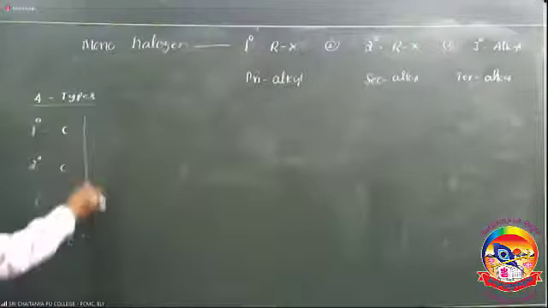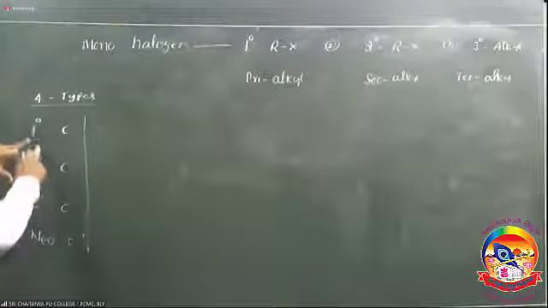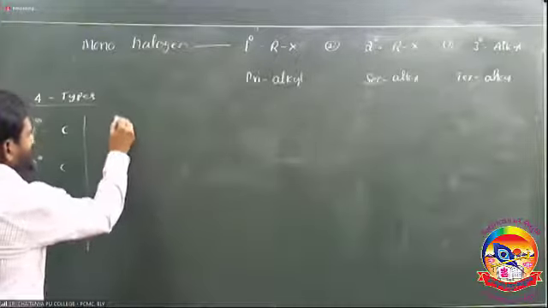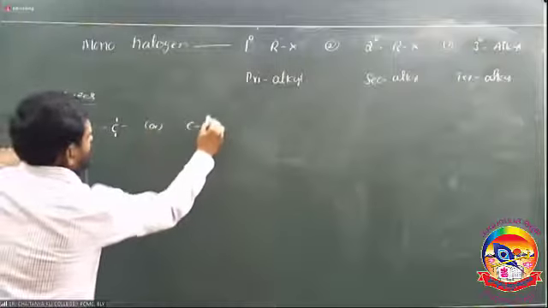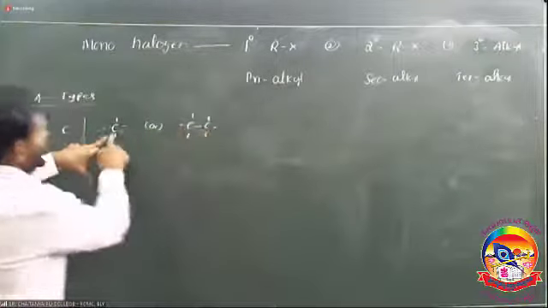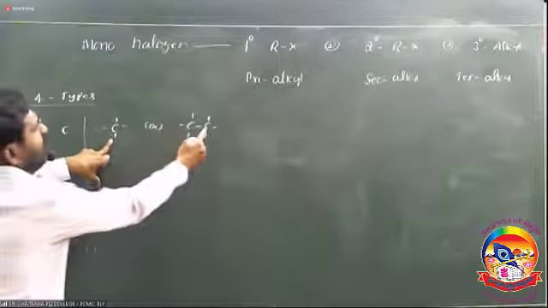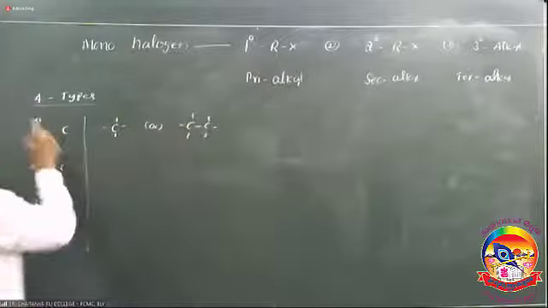Primary carbon means the carbon which is attached with no other carbon, an isolated single carbon, or attached with only one other carbon atom. It is a primary carbon.